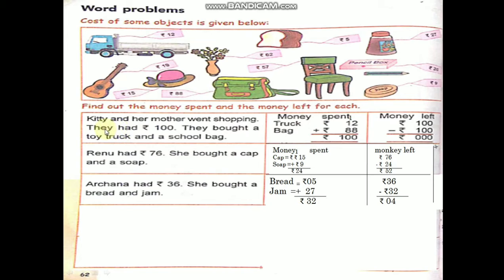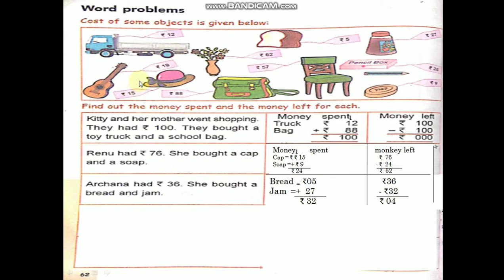Here is the first sum, children. Kitty and her mother went shopping. They both went for shopping. They had rupees 100. This is the rupees symbol, children. Rupees 100 they had. Understood, children? Only 100 rupees they had, children. They bought a toy truck and a school bag.